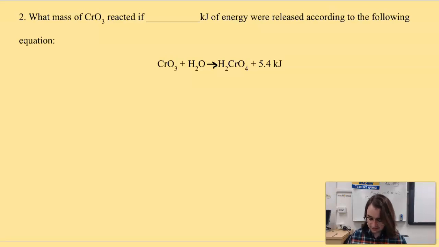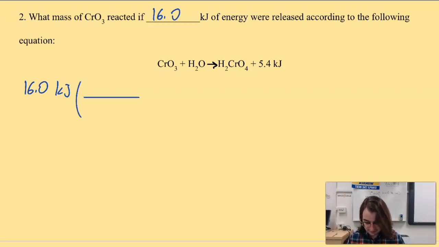What mass of CrO3 reacts if 16 kilojoules of energy was released, according to the following equation? In this situation, we are starting with kilojoules, and we are trying to convert kilojoules into grams, right? So let's give it a shot. We have 16 kilojoules, and we want to convert that into moles of something in particular.